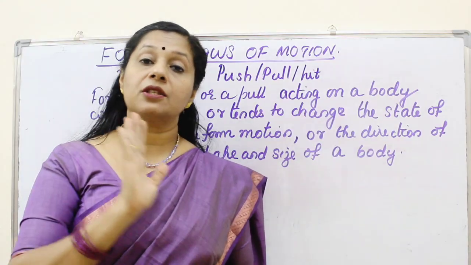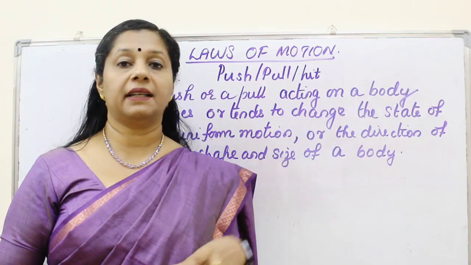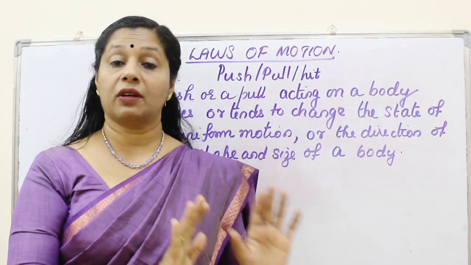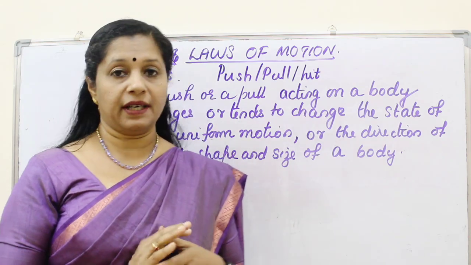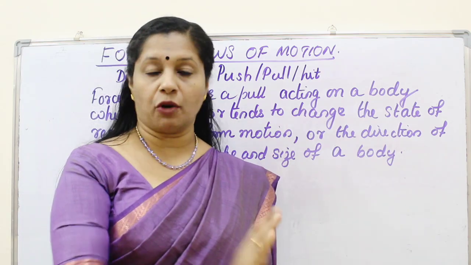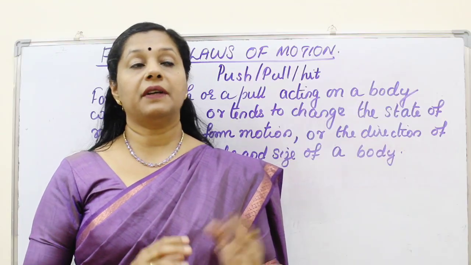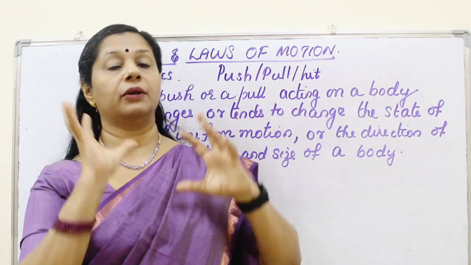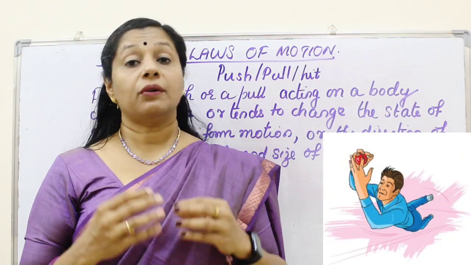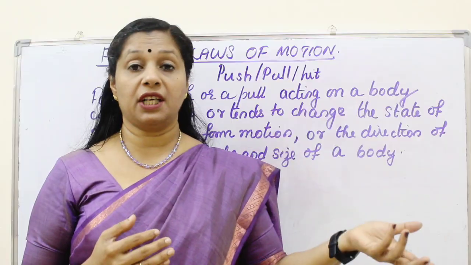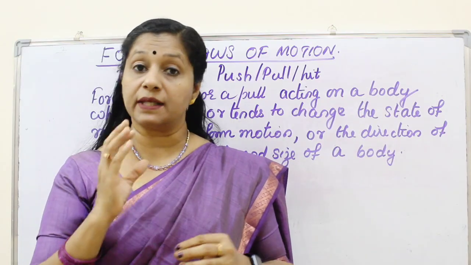At the same time, we can stop certain things also. For example, if there is a small baby coming on a tricycle, we can stop it. I am talking about a small cycle because if it is a big vehicle, it is not possible without force. Or if a ball is rolling towards us, we can stop it. Or if you are playing cricket, you can take a catch. Thereby, you are stopping the motion of the body. So it's not only that we can set motion in a stationary body, we can stop the motion of a moving body also using force.